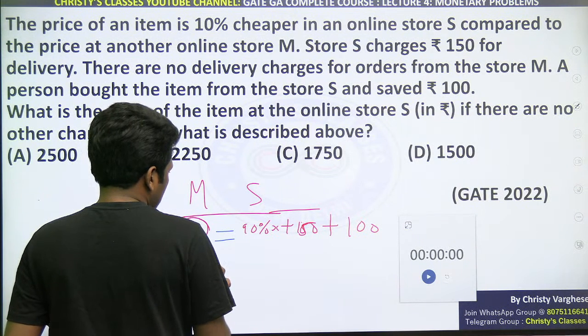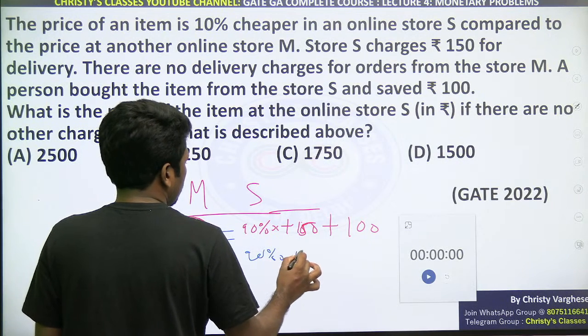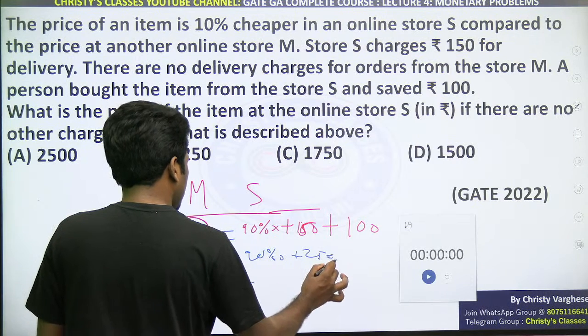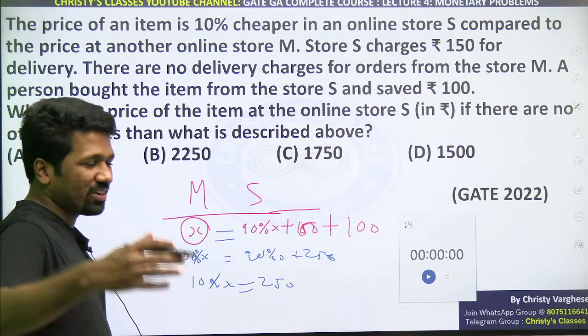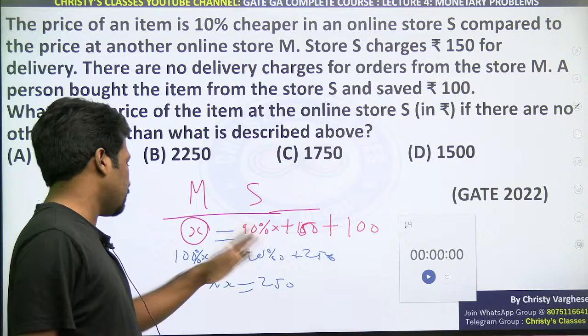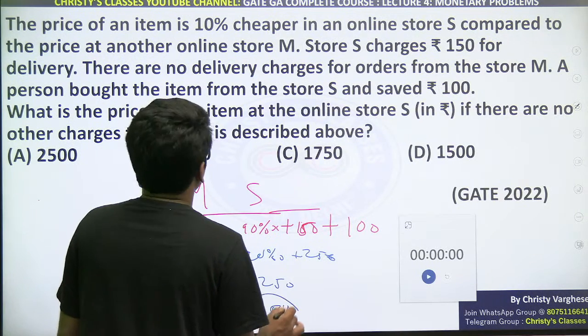100% of X equals 90% of X plus 250. Taking to the left side, 10% of X equals 250. 10% of X 250 है तो 100% 2500 है. That should automatically come. If not, 10 by 100 into X equals 250, cross multiply करो, X equals 2500. लेकिन फाइनल क्वेश्चन क्या है?